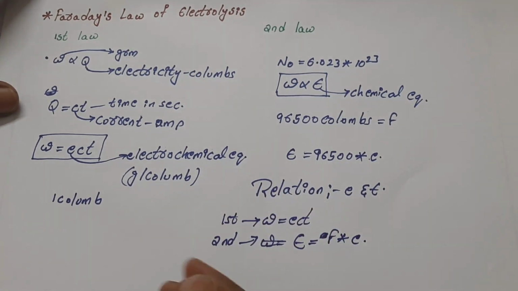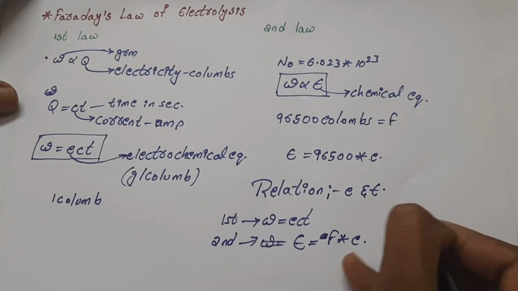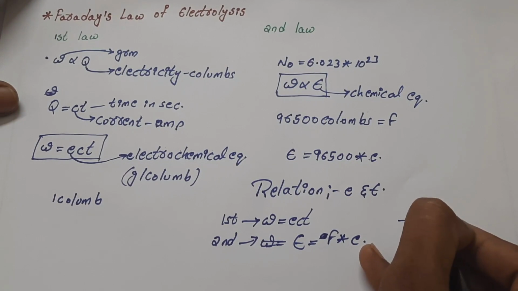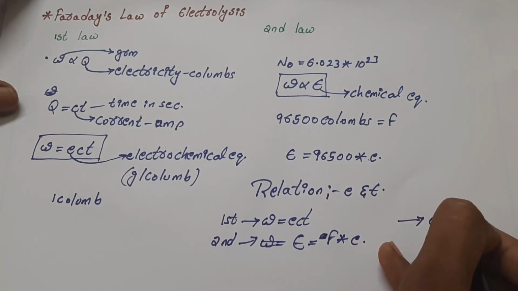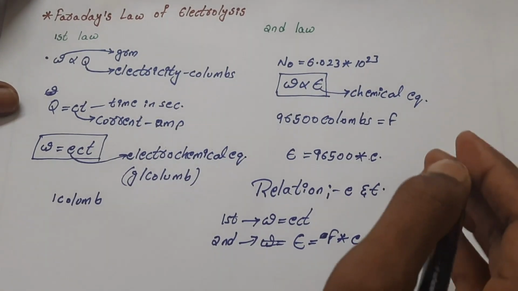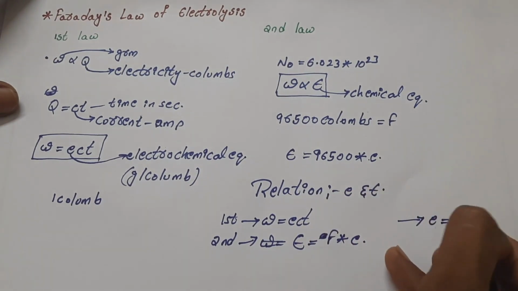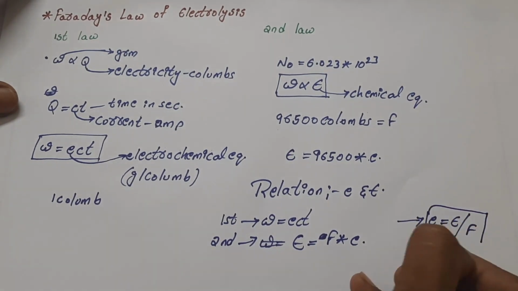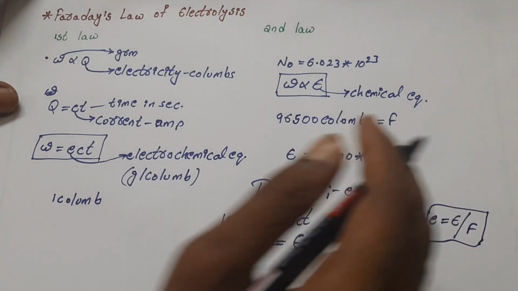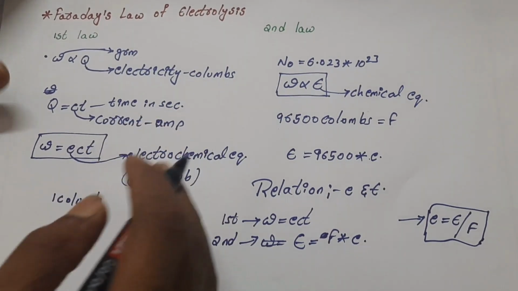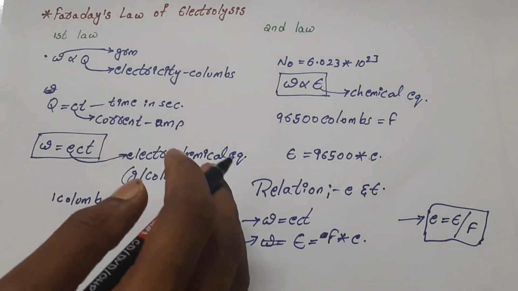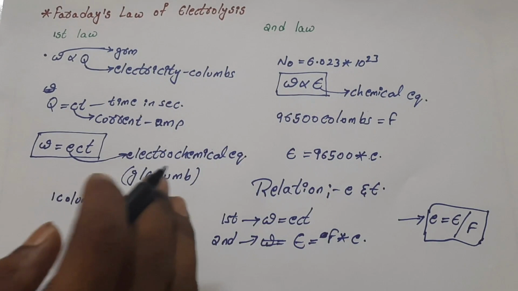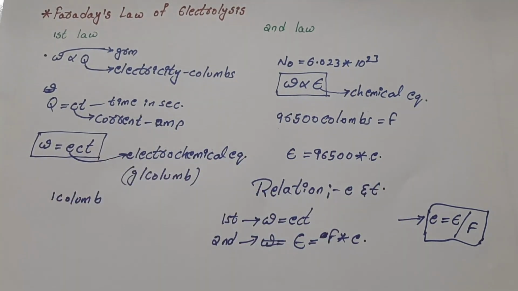From this we can obtain an equation: the electrochemical equivalent will be equal to the chemical equivalent by 1 Faraday. This is the relation that we can obtain between the electrochemical equivalent and the chemical equivalent. Now let us see the relation in terms of atomic weight between the electrochemical equivalent and the chemical equivalent.